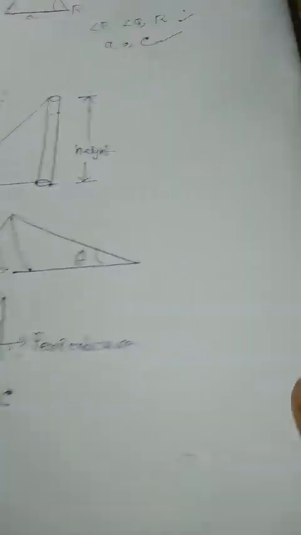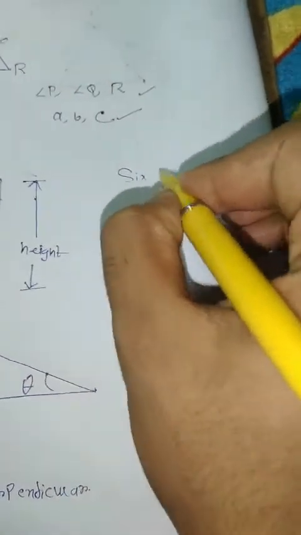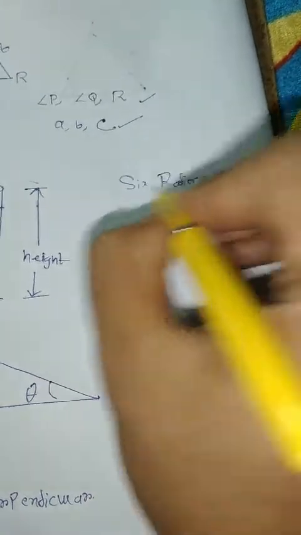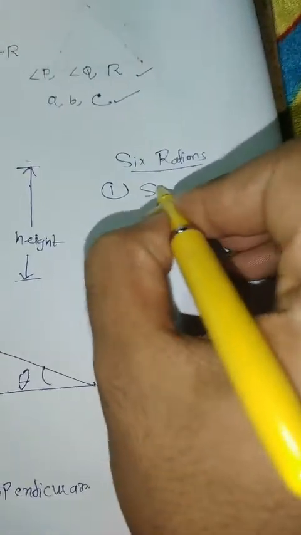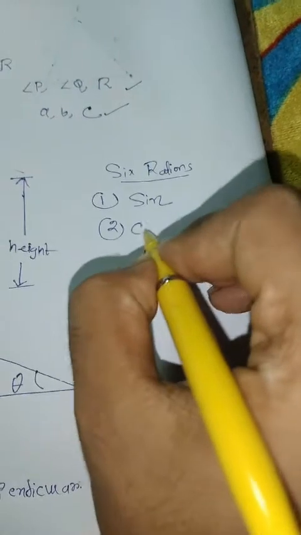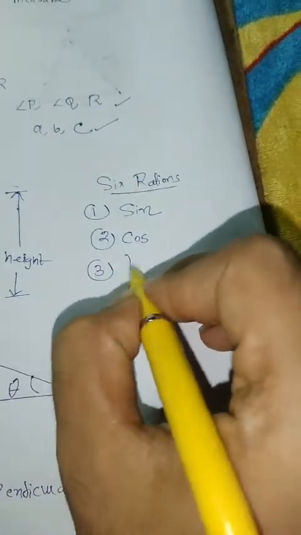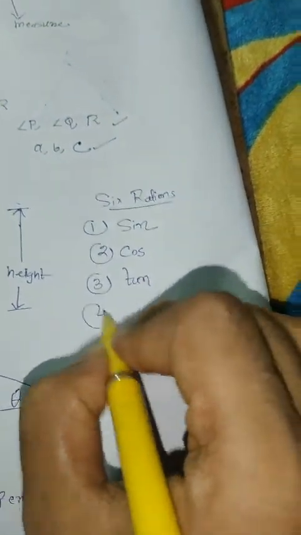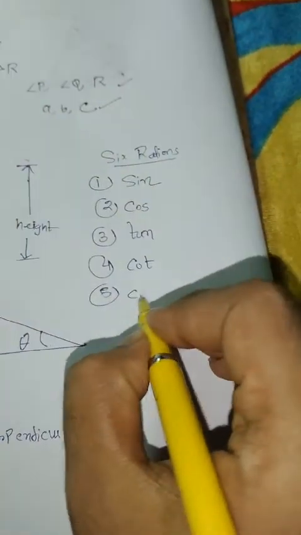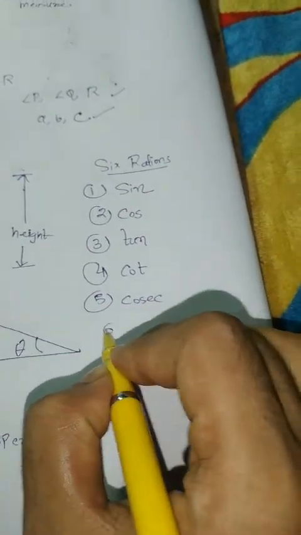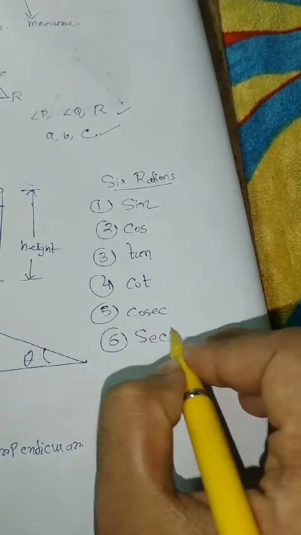There are 6 ratios in trigonometry. First, sine, second, cos, third, tan, fourth, cot, fifth, cosec, and sixth, sec.